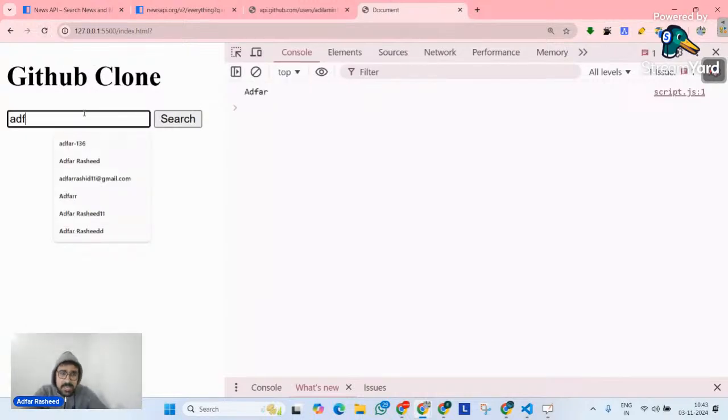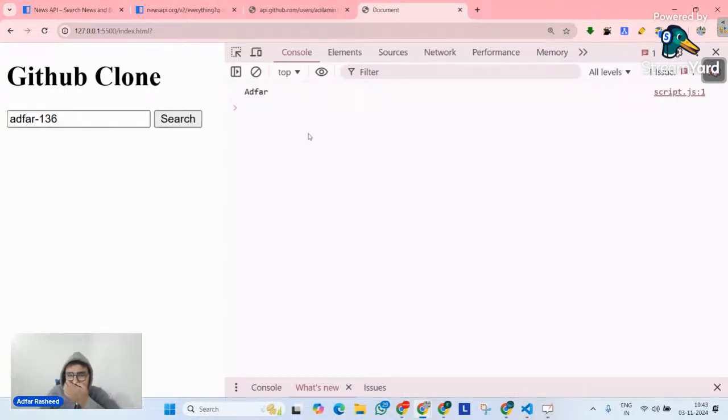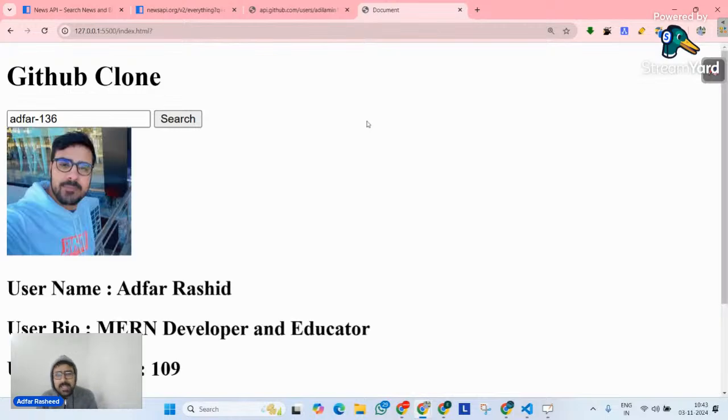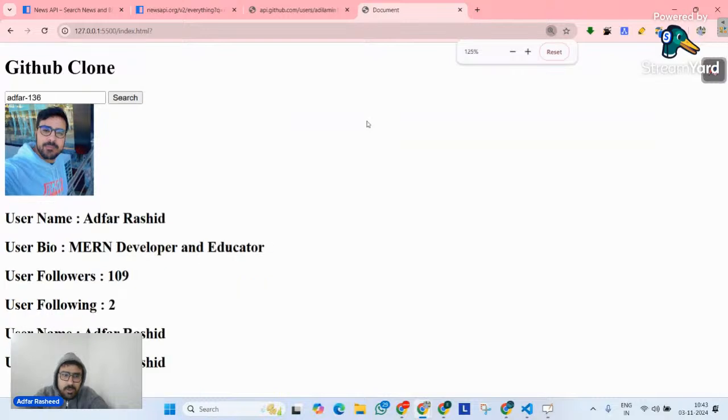Refresh. Let me pass adfer136. Let me search it. As soon as I search it, it should call that function and it should display data on my web page below this particular form. Although it is taking some time, I'm not sure why. There are some issues with my browser, and I will try to rectify them later on. But if I zoom it out, you can see a hero has come in front of you, right? Where user name is Adfar Rashid, user bio is Marin developer, user followers are 109, user following is 2, and we were able to fetch particular data from this particular endpoint.